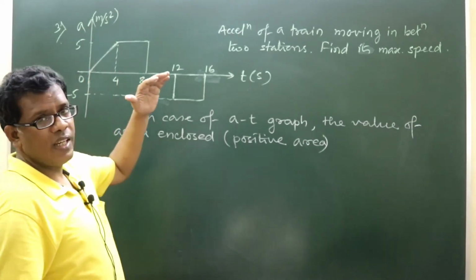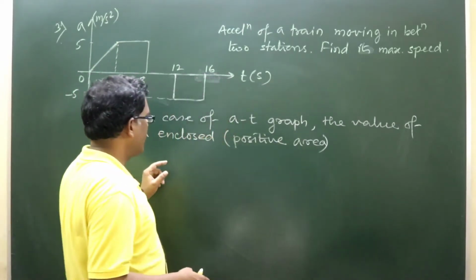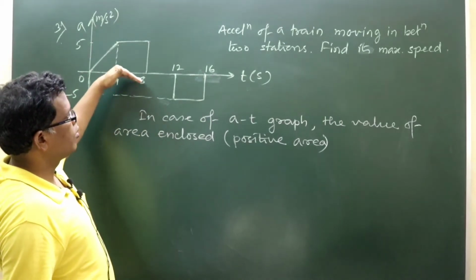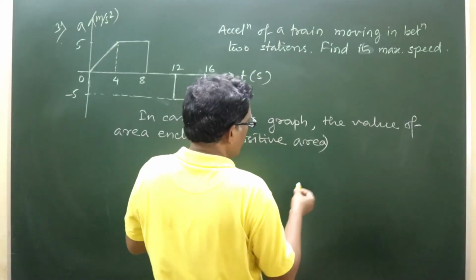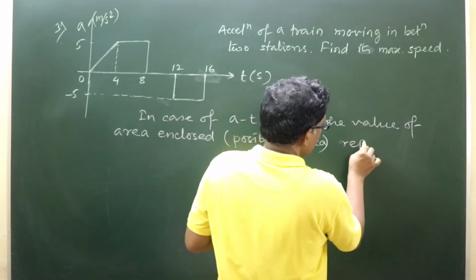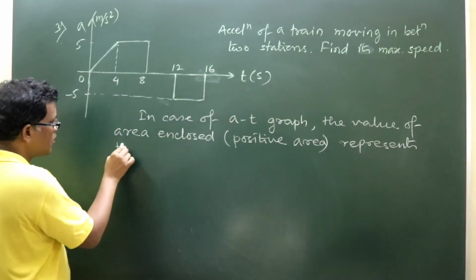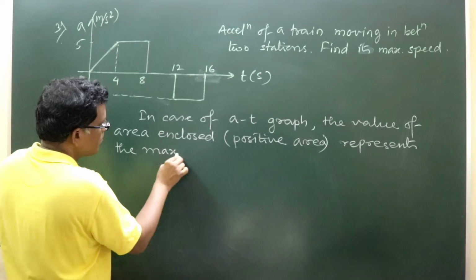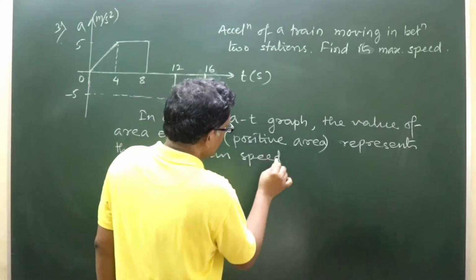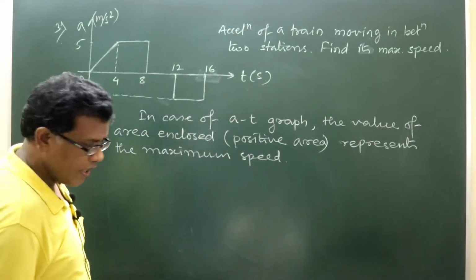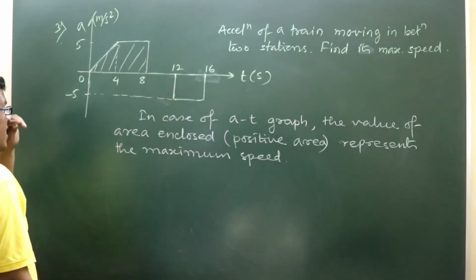During retardation speed decreases, so it can't be the maximum. So the positive area enclosed, the area above the time axis in the AT graph, right? The value of the area enclosed represents the maximum speed, right? So that's why we need to calculate the area of this portion.